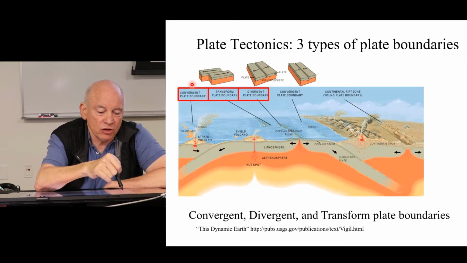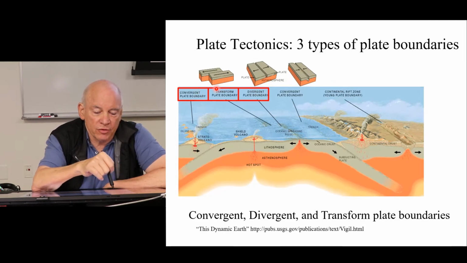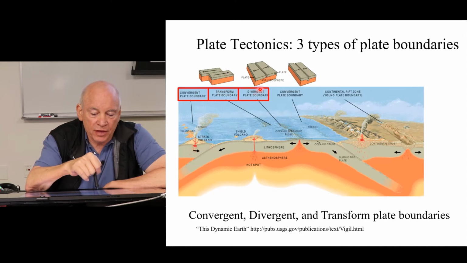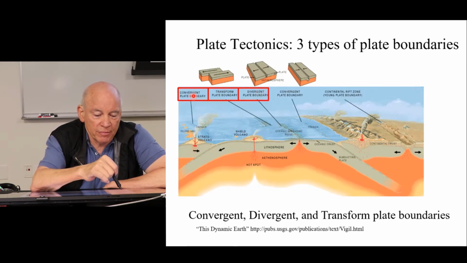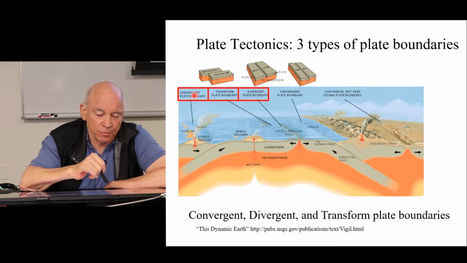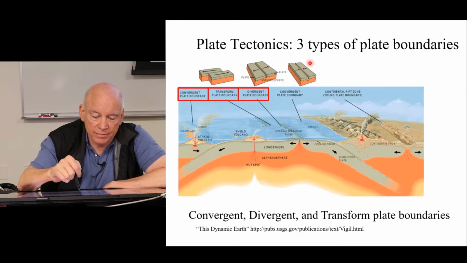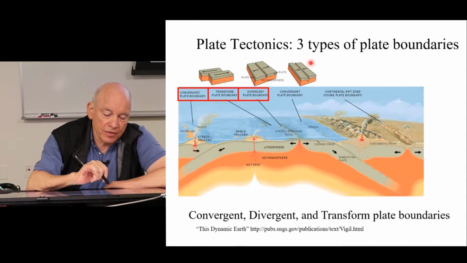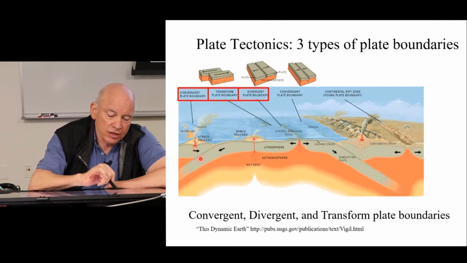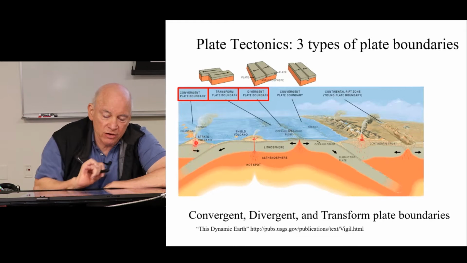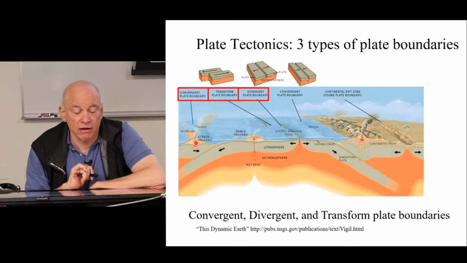Okay, so there's three types of plate boundaries. One of them is called a convergent plate boundary, another one is called a transform plate boundary, and the third is called a divergent plate boundary. A convergent plate boundary, as it implies, is where two plates are coming together. Here's an example up here on the top. This is where the earthquakes are, in this zone here. And this is where the trenches are and where the big volcanoes are, basically on the west side of Latin America.